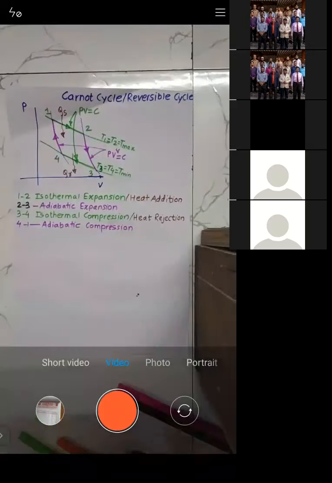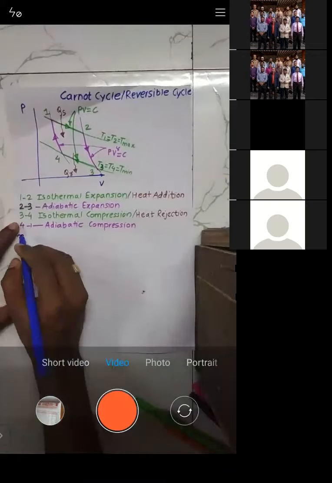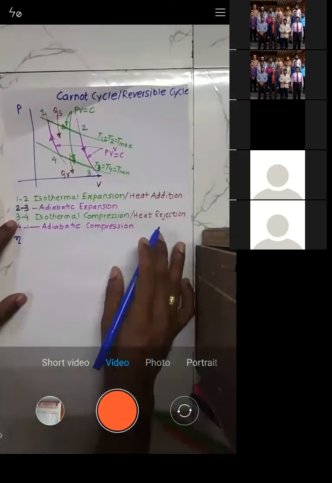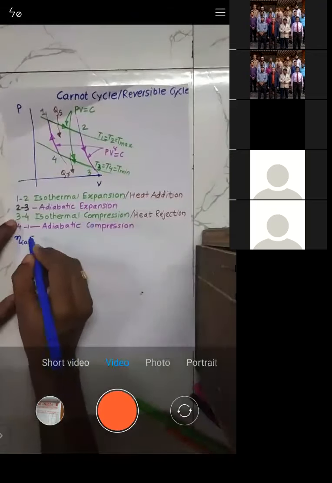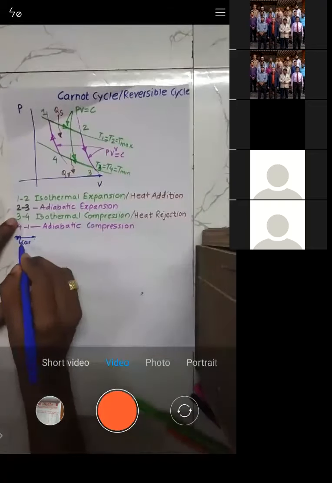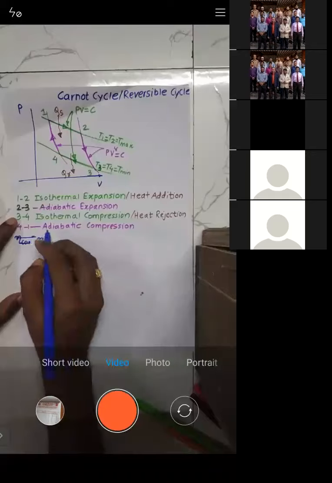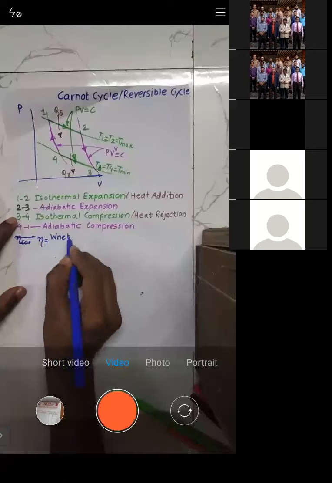Now see, what we need to do is calculate the efficiency of the cycle, right? As you know, how to calculate efficiency? Efficiency of the Carnot cycle. I'll just write down the simple formula for efficiency first. Efficiency is given by net work done upon heat supplied.